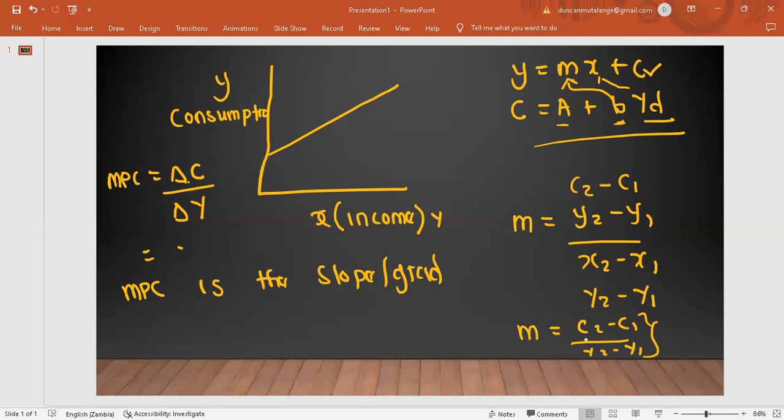You can call this dC over dY, because the d and change is just the same thing when it comes to calculus. If you differentiate this function with respect to Y, you're just going to remain with your b, which is the same thing I've been talking about, that the MPC is the gradient of the consumption function. So that is all I wanted to share about the MPC.